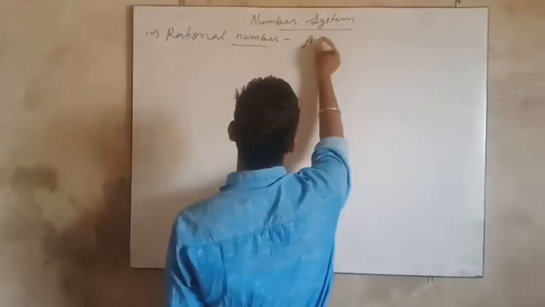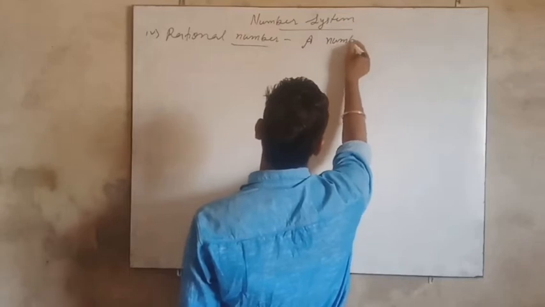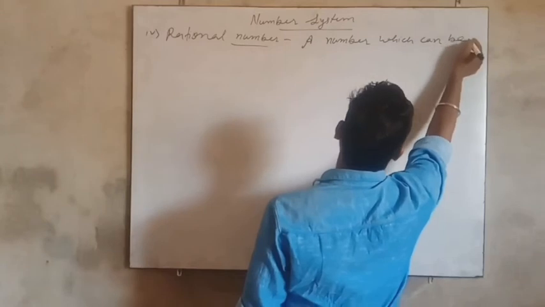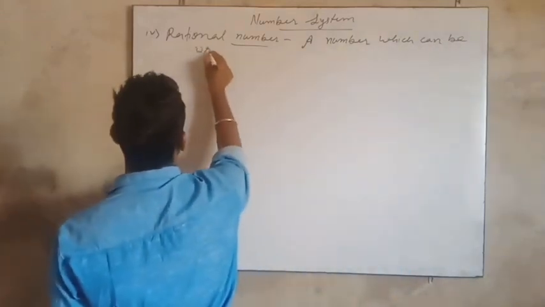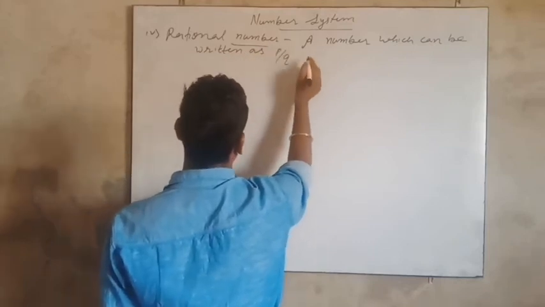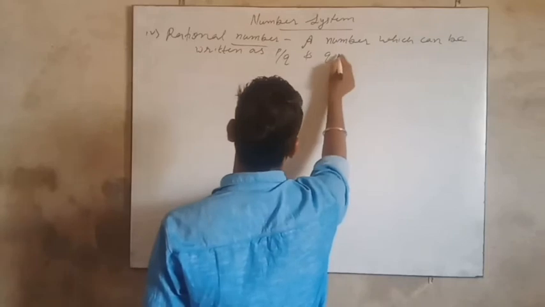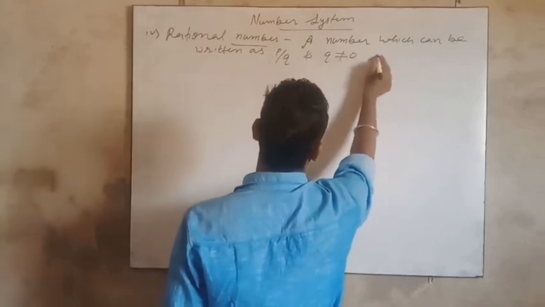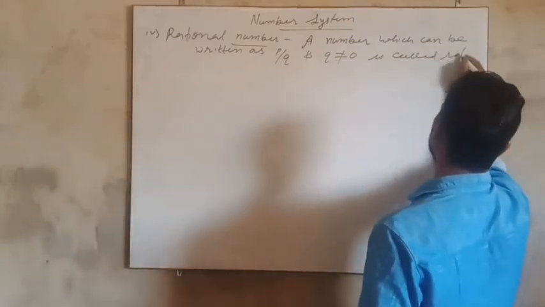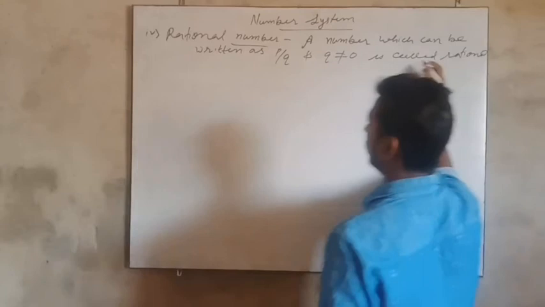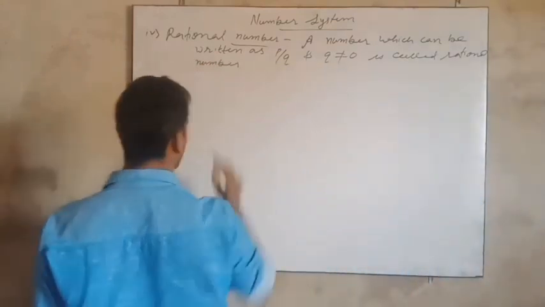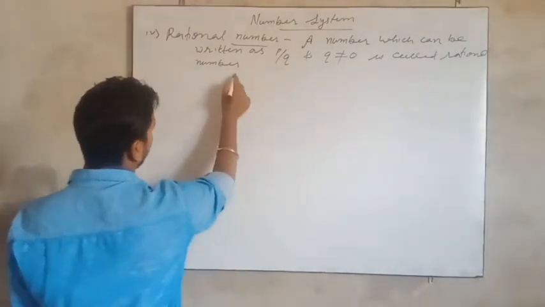So we can write: a number which can be written as p by q, and q is not equal to 0, is called a rational number.